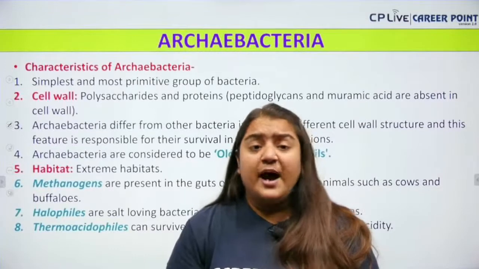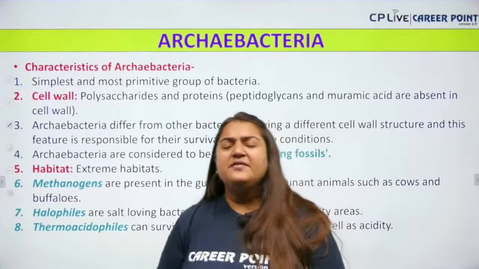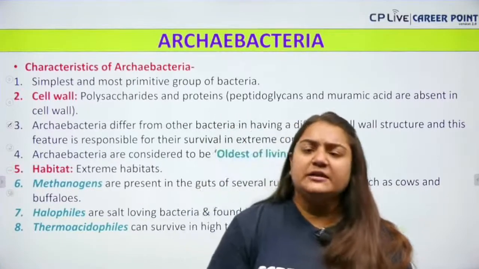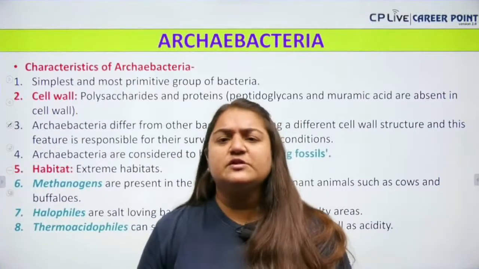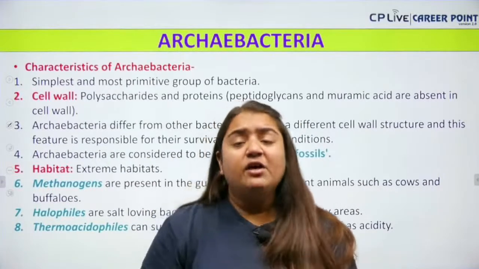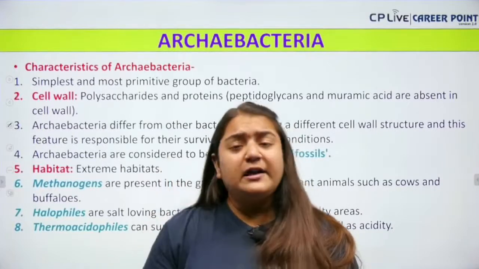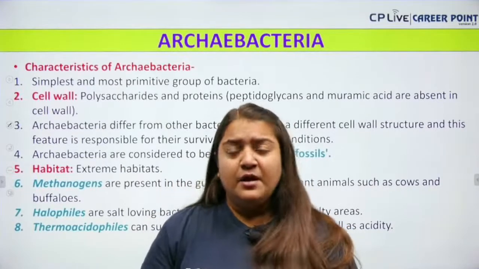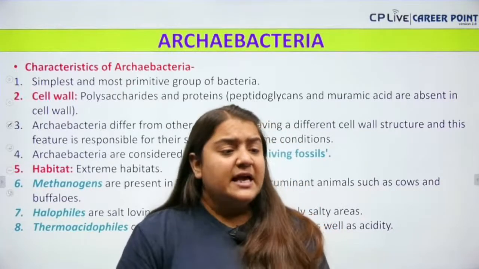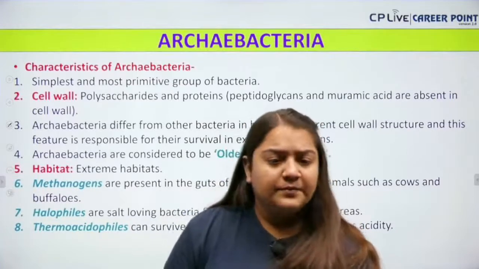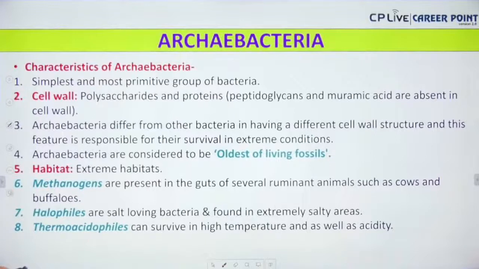Okay, Satyendra, you were asking me that it was made up of pseudomurine, and that's why it can survive in the utmost extreme conditions. That means highly acidic conditions or high temperature or very cold, minus temperature. It can survive in any of them. Some types of Archaebacteria are salt loving and they are called halophiles. Not only that, bache, they are also found in the gut of ruminant animals. They are called methanogens. Clear, everyone? You understood? Okay, so this is all about the Archaebacteria.